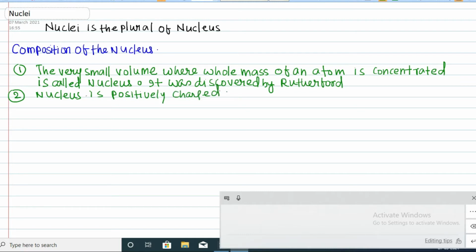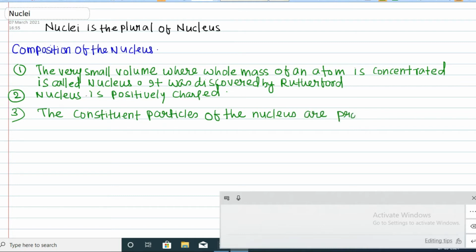The third point is the constituent particles of the nucleus. Proton and neutron are the constituent particles of the nucleus. Proton, which is positively charged, and neutron, which is neutral.